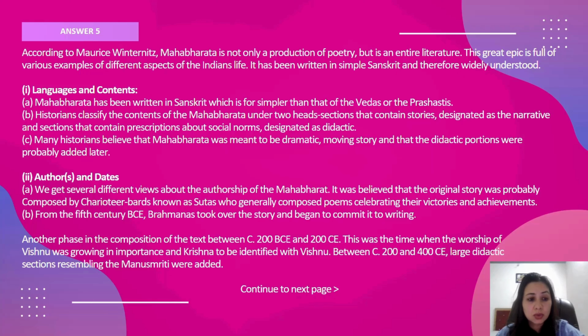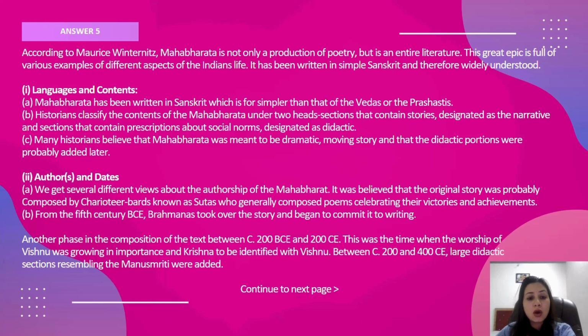Authors and dates. The Mahabharata has evolved over a period of 1,000 years. We get several views about its authorship, that it is not the work of a single author. It is believed that originally the story was written by the charioteer bards known as sutas. Sutas were the people who used to take the chariot, and they were the poets. They used to accompany the kings and other people on the battlefield.